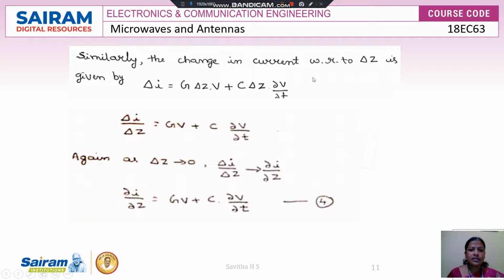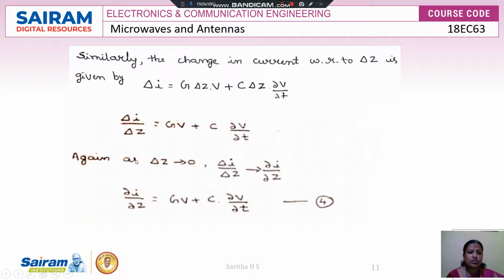Similarly, the change in the current with respect to delta Z. Previously we saw the parallel combination of R and omega. Now it is a parallel combination of conductance and the capacitor. For that we are writing the expression here: delta I is equal to G delta Z into V plus C delta Z into dou V by dou T. Now in both the terms, delta Z is common. Again, dou I by dou Z is equal to G V plus C into dou V by dou T.